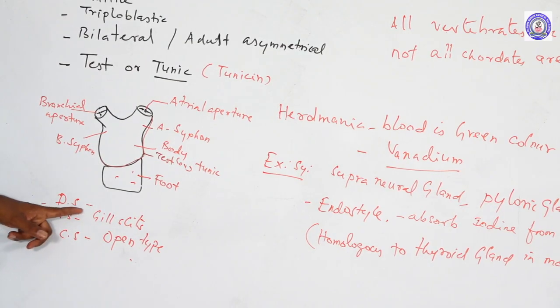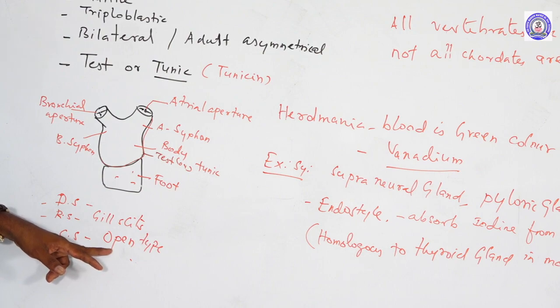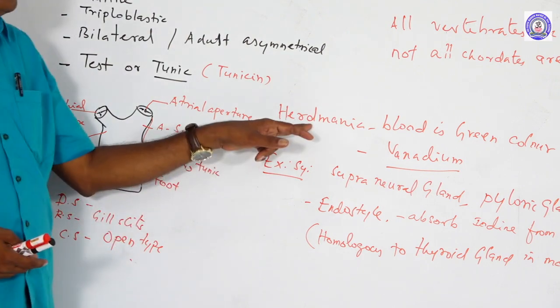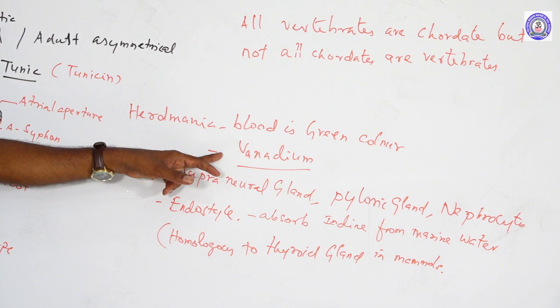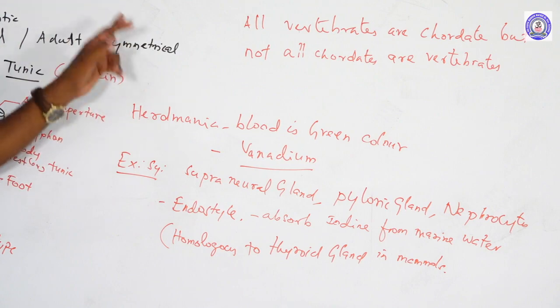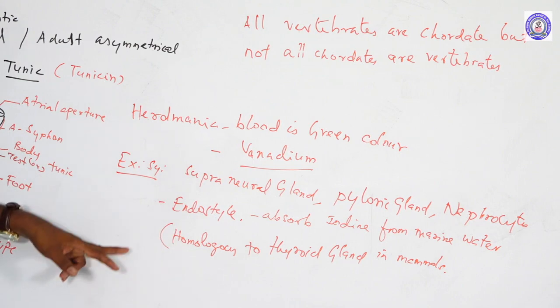In urochordates, the digestive system is V-shaped and the type of feeding is ciliary feeding. Respiration occurs by the gill slits, and the circulatory system is open type. The heart is tubular, located on the ventral surface. Open type means there is no blood vessel; the blood passes directly into different parts of the body. The blood of Headmania is green due to the pigment vanadium, present in blood corpuscles called vanadocytes. The excretory organs are supraneural glands, pyloric glands and nephrocytes.